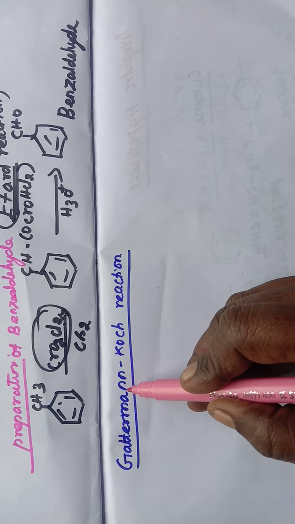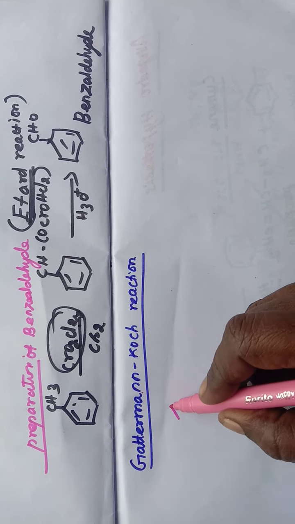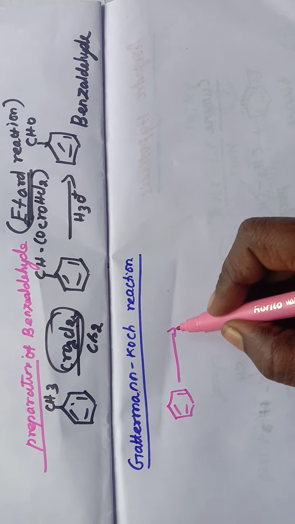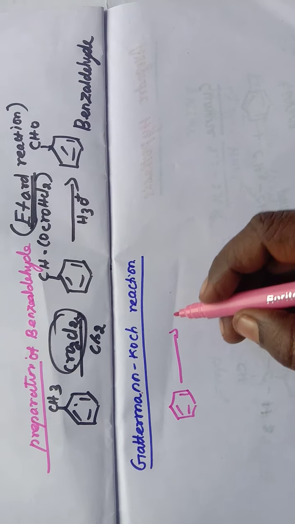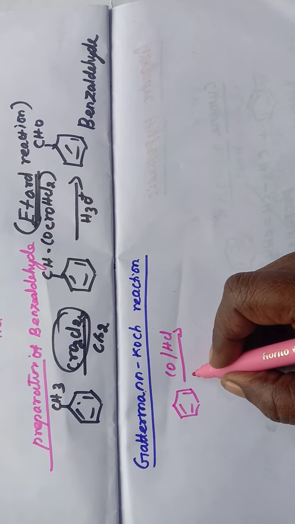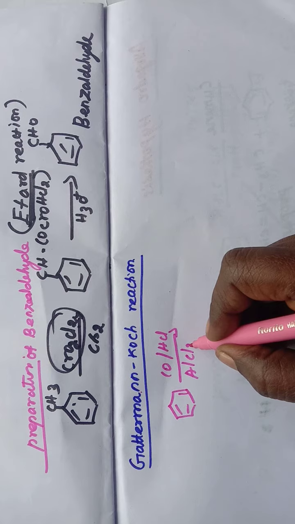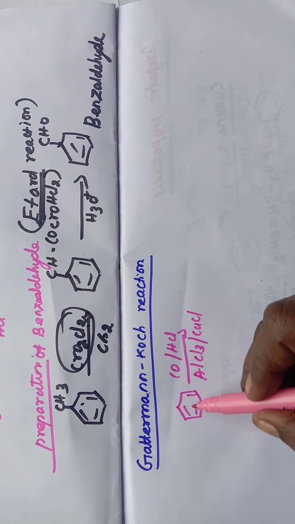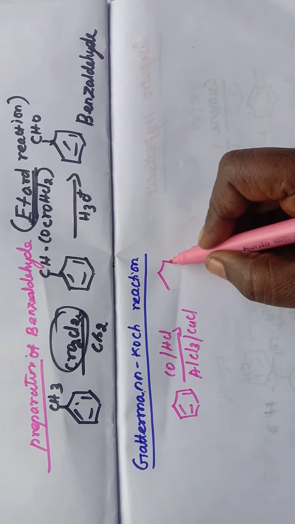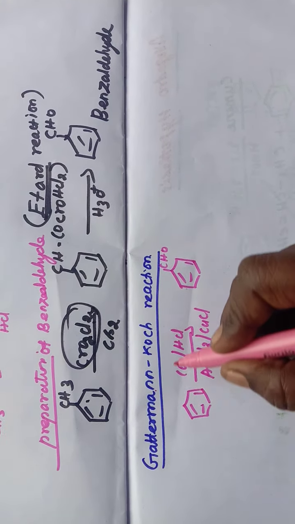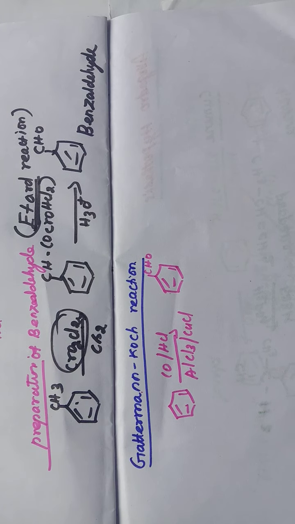Next one is Gattermann-Koch reaction. In this reaction, benzene is converted into benzaldehyde in presence of carbon monoxide, HCl, aluminum chloride and copper chloride. So here benzene is converted into benzaldehyde. This is Gattermann-Koch reaction.